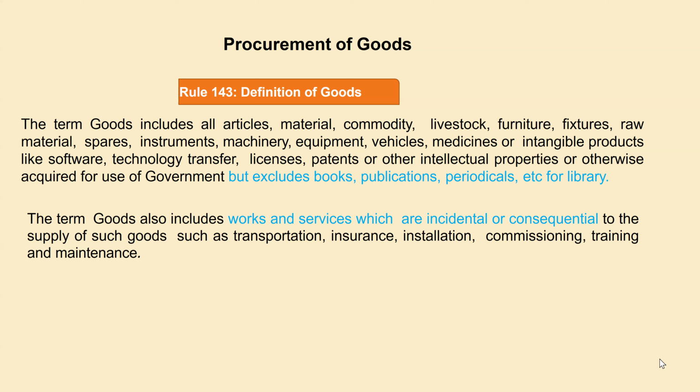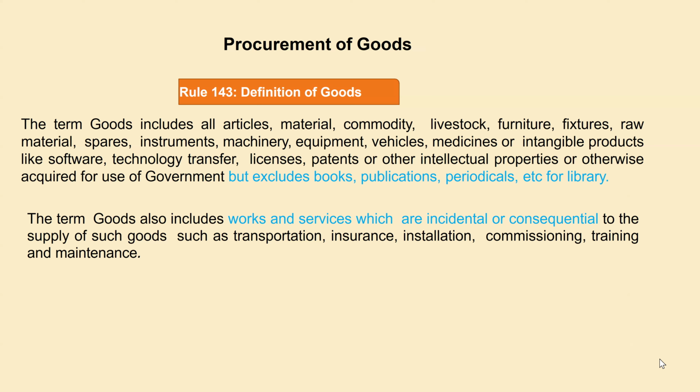Like if you have incurred transportation or insurance while bringing a certain item from the market to your institute, or you have incurred expenditure on installation or commissioning, then that expenditure will also be included in the goods account, that is, that particular equipment account. What I mean to say is that if the cost of the equipment is 1000, for example, but you have incurred maybe 200 towards transportation, insurance, installation, like that.